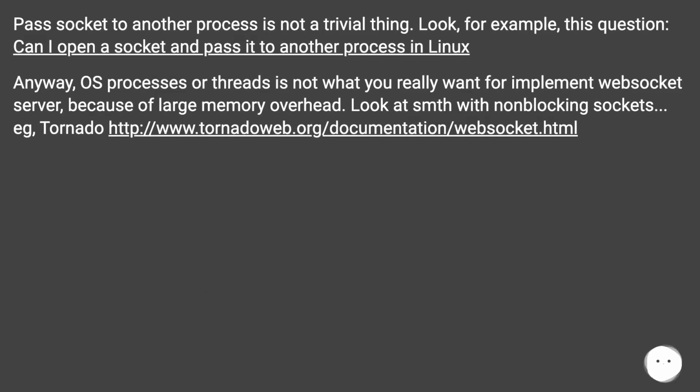Passing a socket to another process is not a trivial thing. Look, for example, at this question: can I open a socket and pass it to another process in Linux? Anyway, OS processes or threads are not what you really want to implement a WebSocket server, because of large memory overhead. Look at something with non-blocking sockets, for example, Tornado.